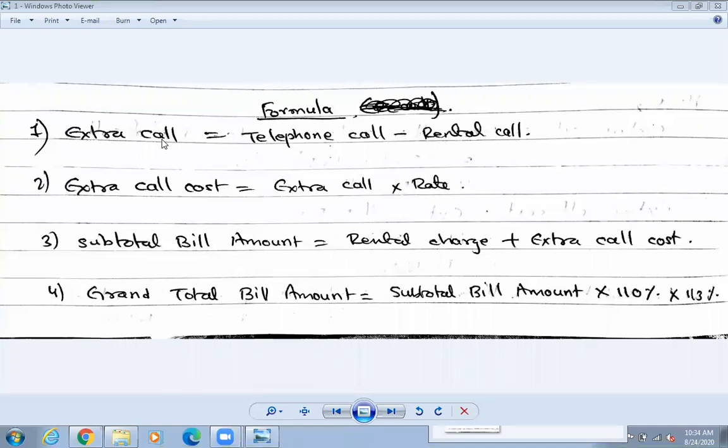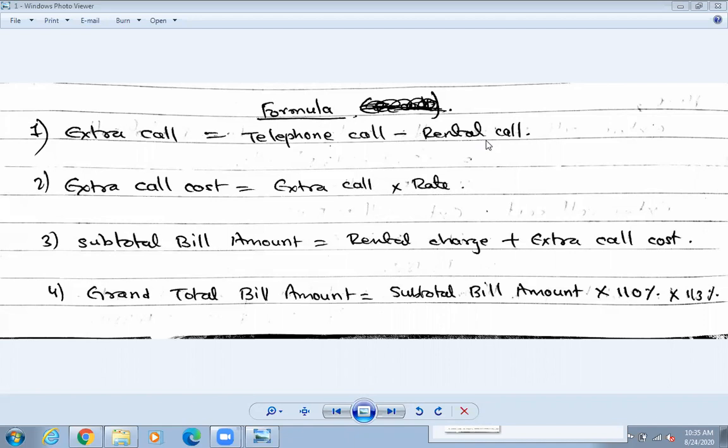Okay, so 200 rupees, otherwise up to 175 calls, you need to pay 200 rupees. That is the minimum call, otherwise we can call it the rental call. Whether you use it or not, you need to pay. So the rental call you must pay in the form of the minimum charge. That is the rental call, 175. Up to 175 calls will be the rental call.